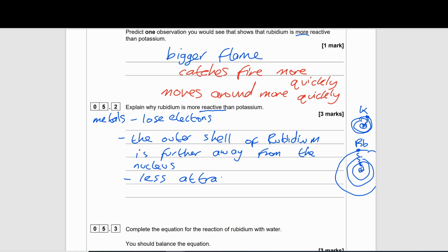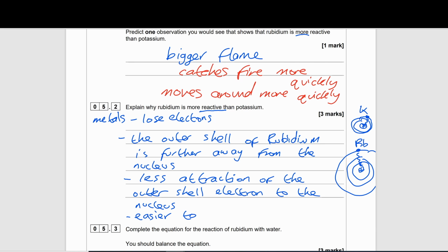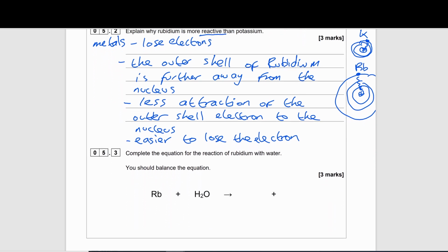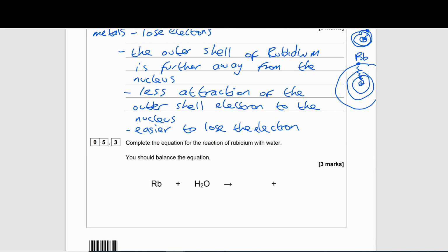Next thing that we can say then is, what does that now mean? That means that the attraction is less to the nucleus of the outer shell electron. So this means now that it's going to be easier for that outer shell electron to lose its place from the atom.